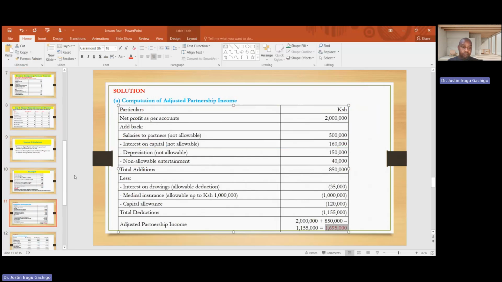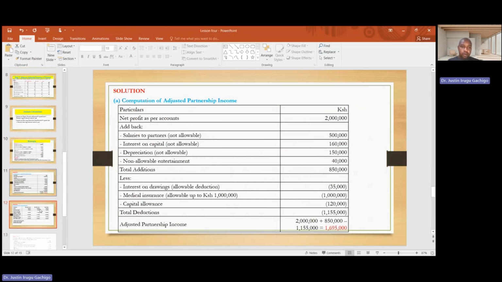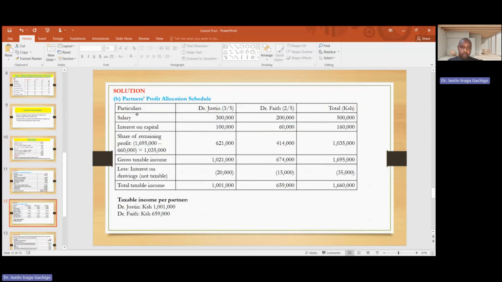Then from this one, we allocate. So for the allocation, we have two partners, Dr. Justin and Dr. Faith. We allocate salaries, interest on capital. Then we have the share of the remaining. So remember, this was the profit. This is the total. So what remains?